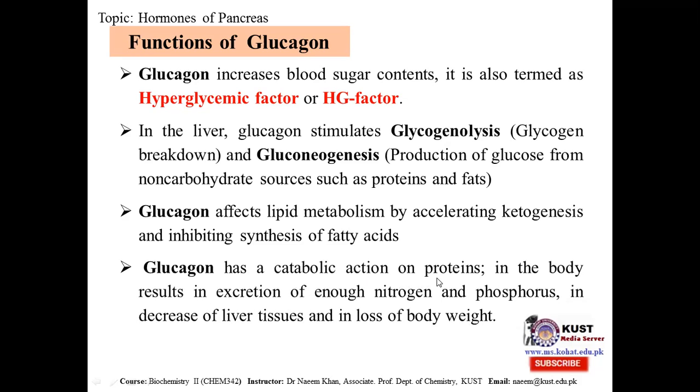Glucagon has a catabolic action on protein. That is, it is catalyzing proteolysis. In the body, it results in excretion of nitrogen and phosphorus, decrease of the liver tissue and loss of body weight. In the last slides, we saw that insulin is anti-proteolytic, but here glucagon is a proteolytic agent. This is breaking down more proteins, so the release of nitrogen is more, so there is more nitrogen loss and more phosphorus loss in the urine, and this is decreasing the liver tissue and causing loss of body weight. So if there is more protein breakdown, there will be body weight loss.